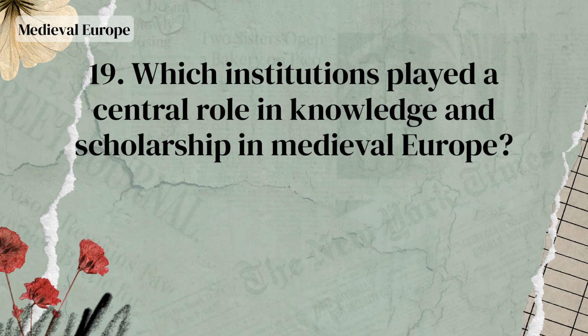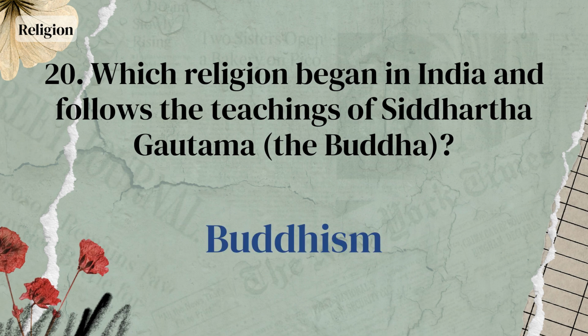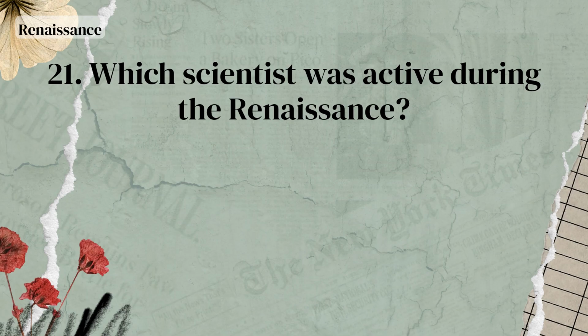Which institutions played a central role in knowledge and scholarship in medieval Europe? Monasteries. Which religion began in India and follows the teachings of Buddha? Buddhism. Which scientist was active during the Renaissance?